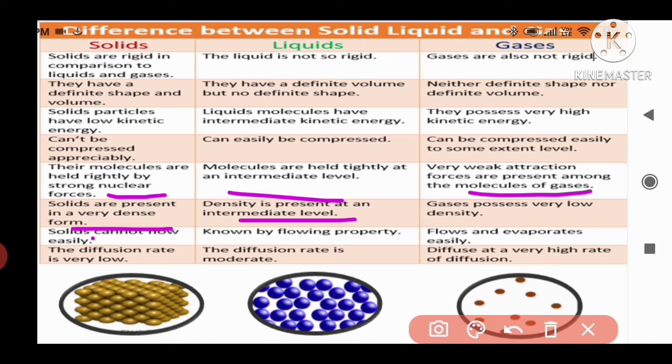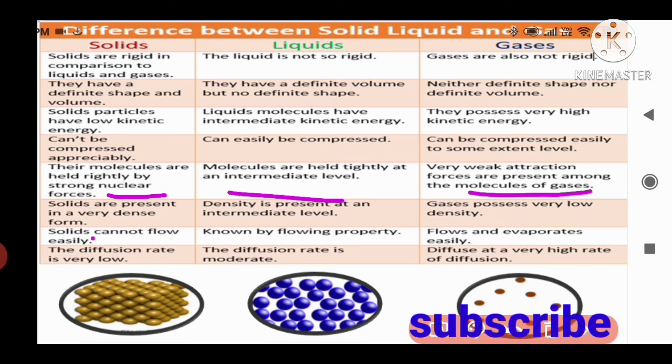Then coming to the next property, solids cannot flow easily. We know very well that a solid never flows. For example, take a pen. Do you want to make the pen flow? Is it possible? No, a solid never flows. But liquids have the property of flowing. So liquids can flow and gases flow very easily.